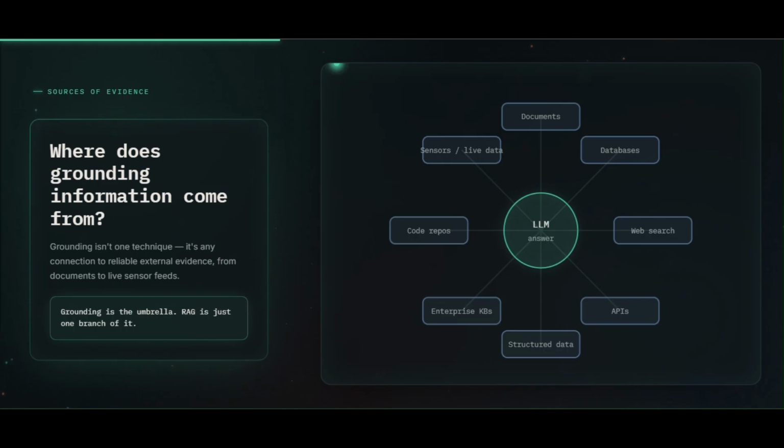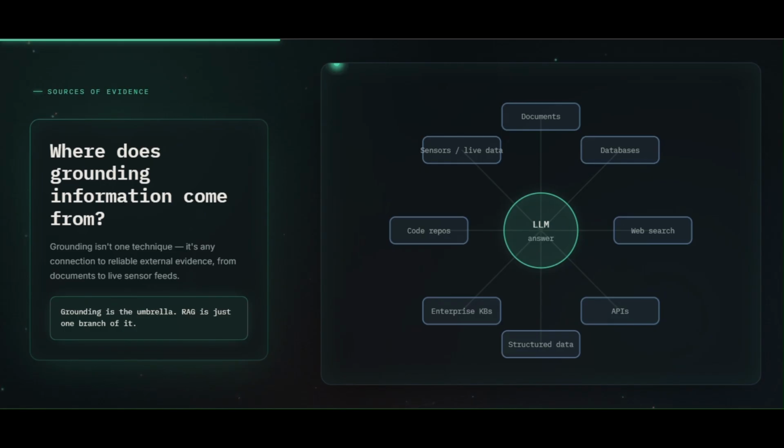So, where does this evidence actually come from? Pretty much anywhere you can get reliable external information. It could be documents, databases, web search, APIs, structured data, enterprise knowledge bases, code repositories, or even live sensor data. The important idea is that grounding isn't one specific technique. It's the broader concept of connecting an AI system to external evidence.